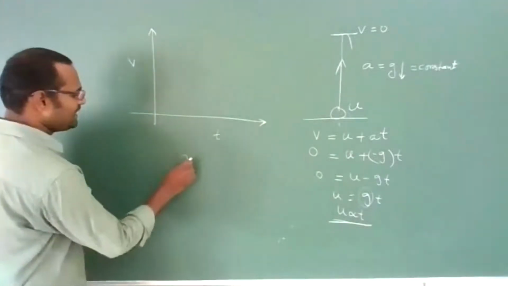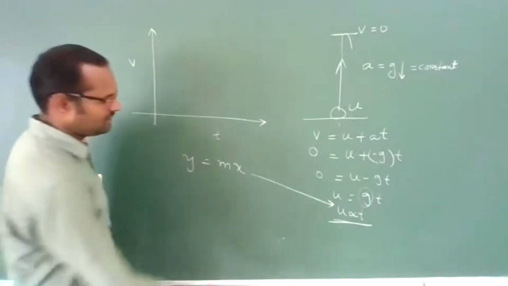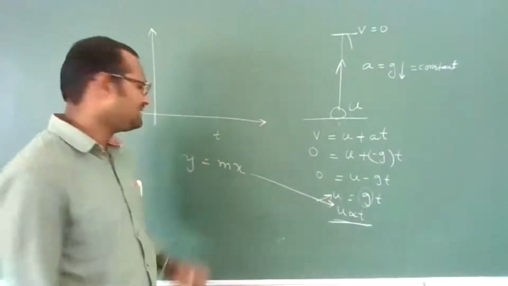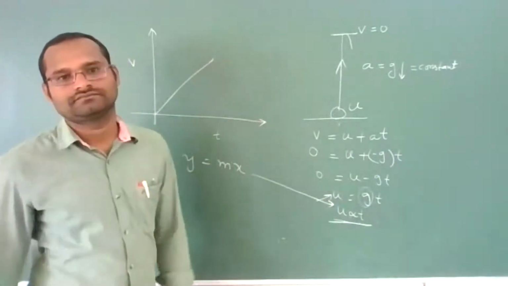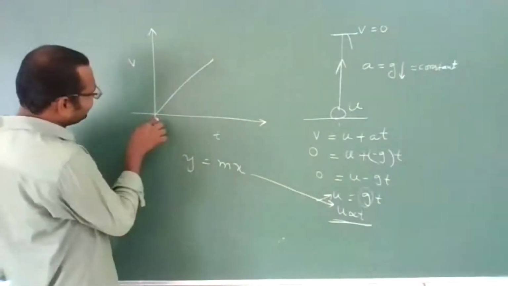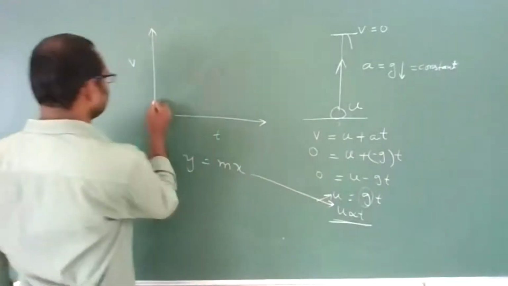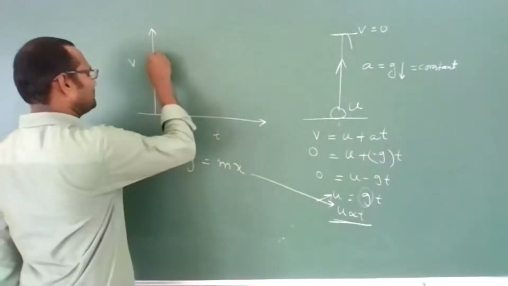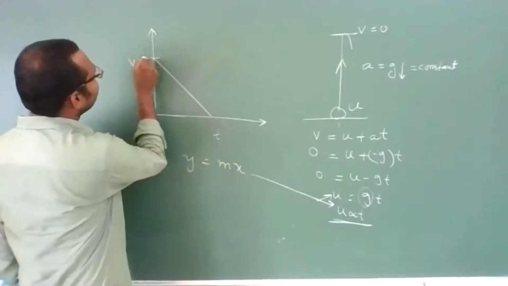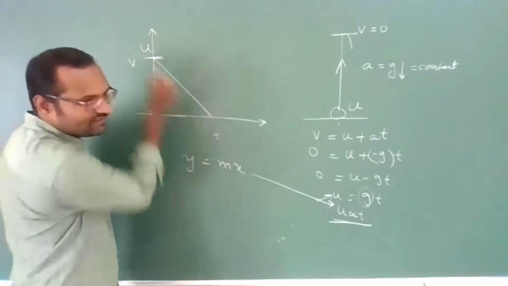It is in the form of Y is equal to mx. So what does Y is equal to mx say? It is a straight line like this. But here, if I draw like this, initial velocity is 0, it is indicating. So I should not draw like this. Actually it is like this. Velocity is decreasing. Clear? Now here it is having some initial velocity. The final velocity of the body is 0. Straight line only it is.